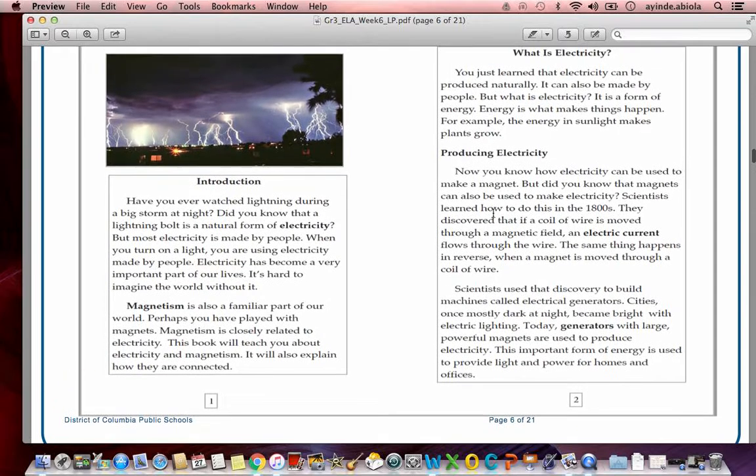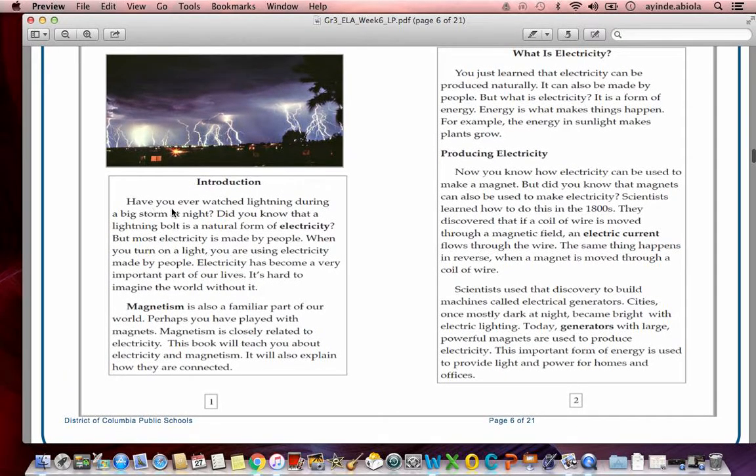All right, introduction. Have you ever watched lightning during a big storm at night? Did you know that a lightning bolt is a natural form of electricity? But most electricity is made by people. When you turn on a light, you are using electricity made by people. Electricity has become a very important part of our lives. It's hard to imagine the world without it.